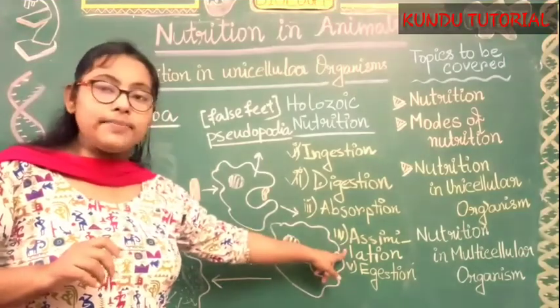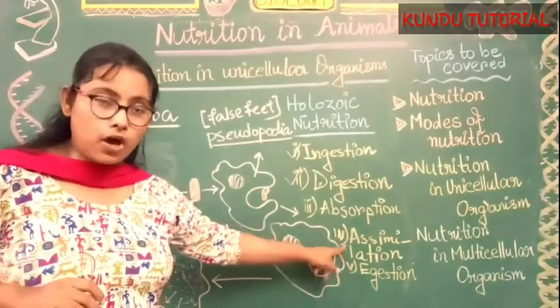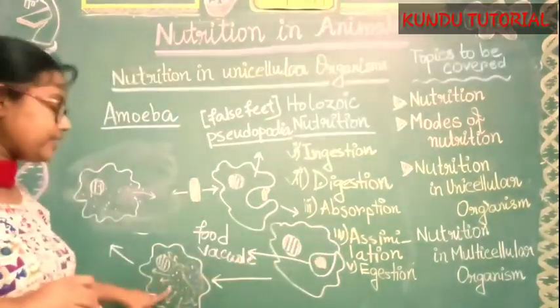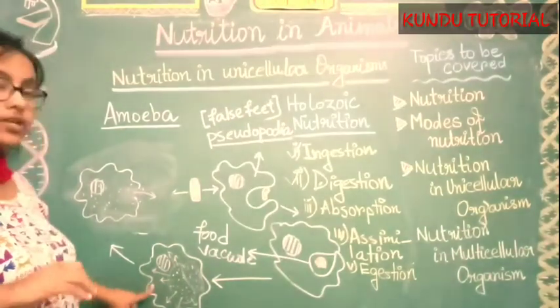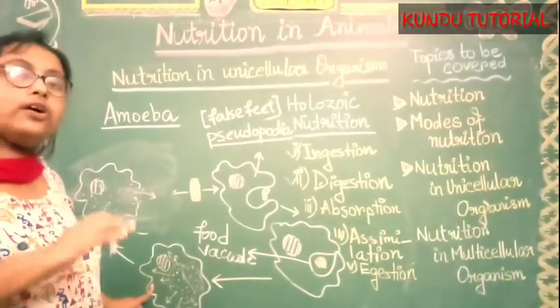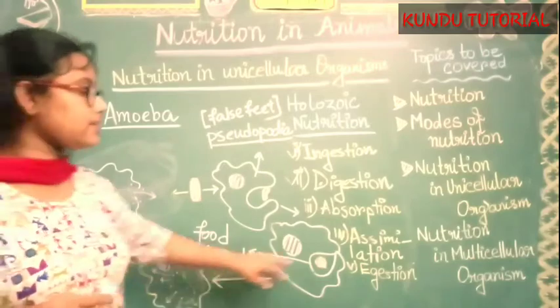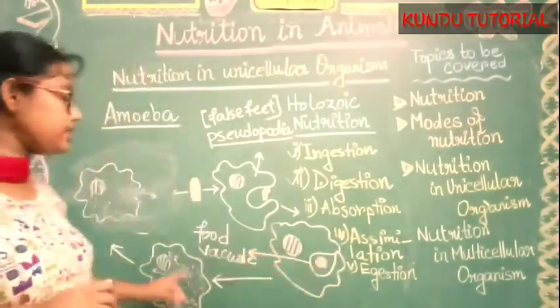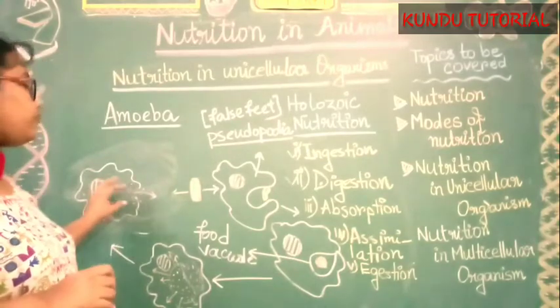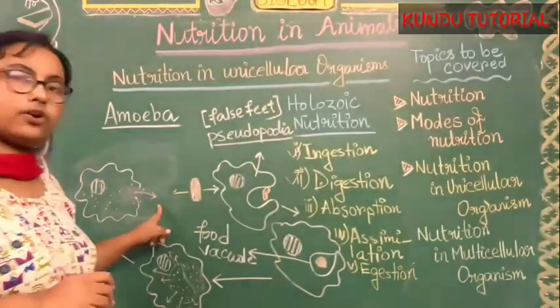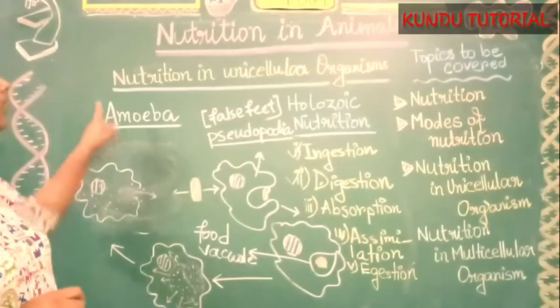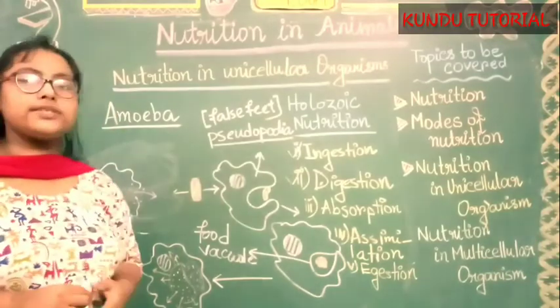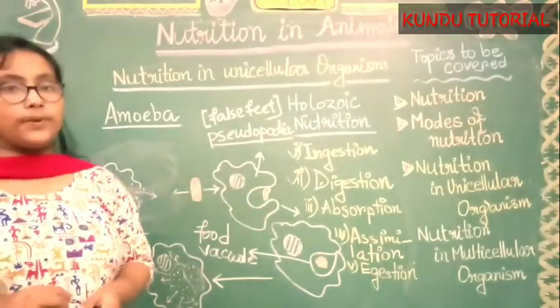After that, assimilation means whatever they have absorbed, the necessary material has to reach and be located inside the cell. Next, egestion means removal of the waste material from the body to the outside. So this is how the nutrition in the unicellular organism is completed.